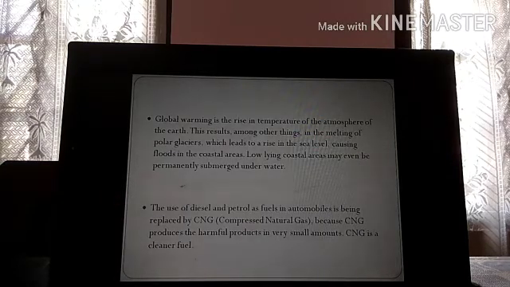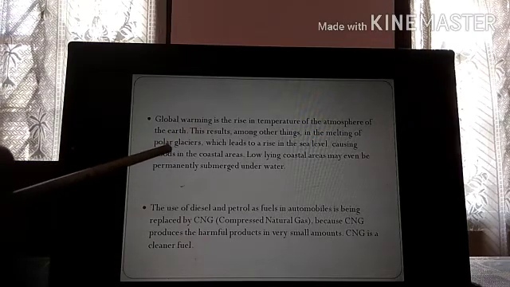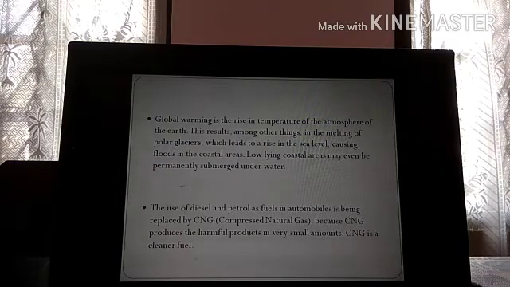Very harmful. Now, global warming is the rise of temperature of the atmosphere of the earth. This results, amongst other things, in the melting of polar glaciers, which leads to rise in the sea level, causing floods in coastal areas. Now, global warming, all of us know, is due to the release of excessive greenhouse gases in the environment. So it is the rise in temperature of the atmosphere, of the surroundings.